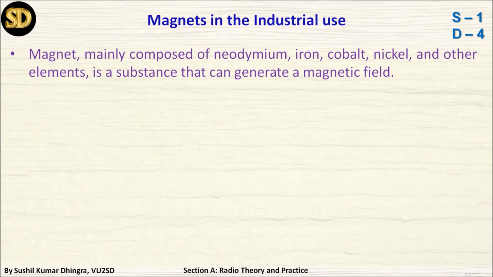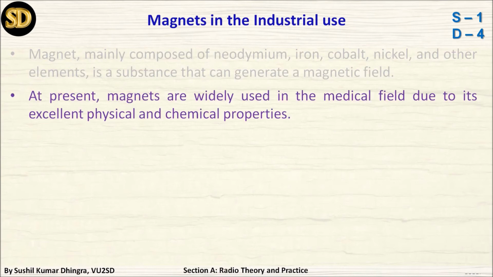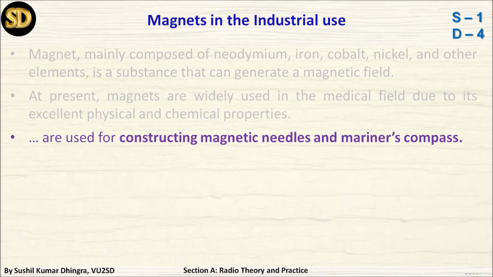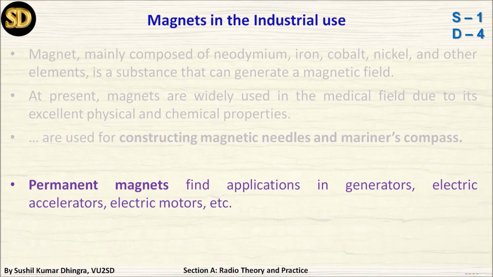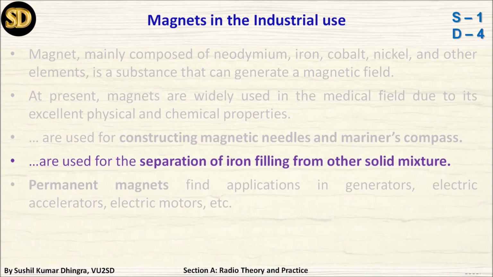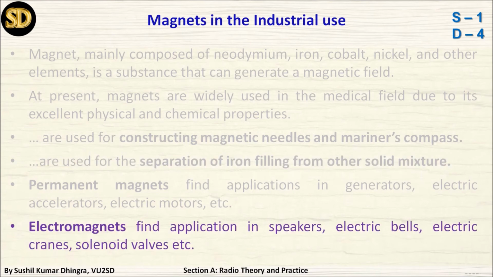Magnets in industrial use. Magnets, mainly composed of neodymium, iron, cobalt, nickel and other elements, are substances that can generate a magnetic field. At present, magnets are widely used in the medical field due to their excellent physical and chemical properties. They are used in constructing materials, needles and mariner's compass. Permanent magnets find application in generators, electrical accelerators, electrical motors, etc. They are also used in separation of iron filings from other solid mixtures.